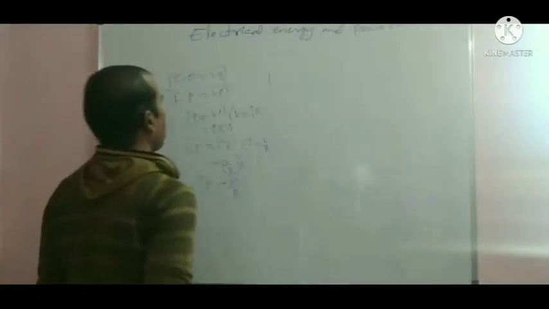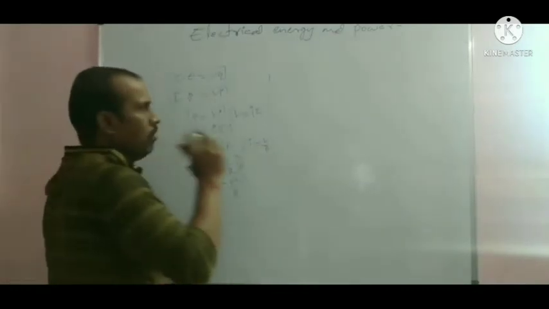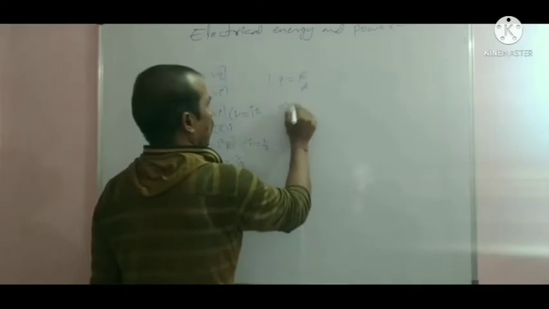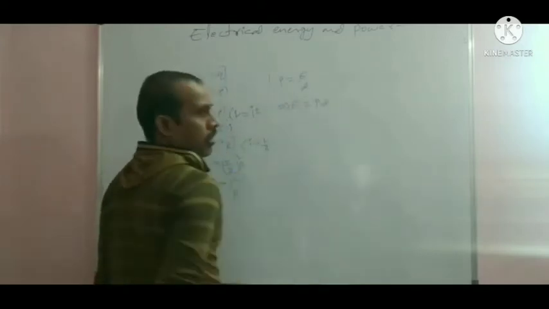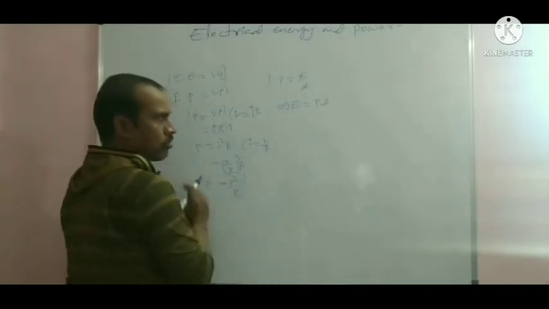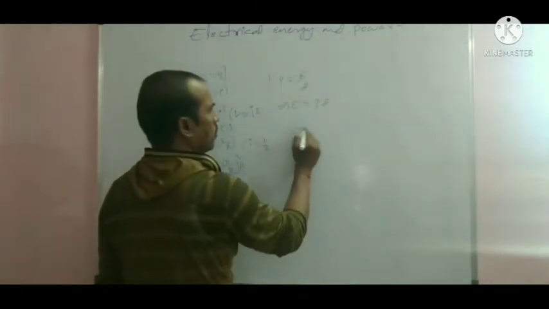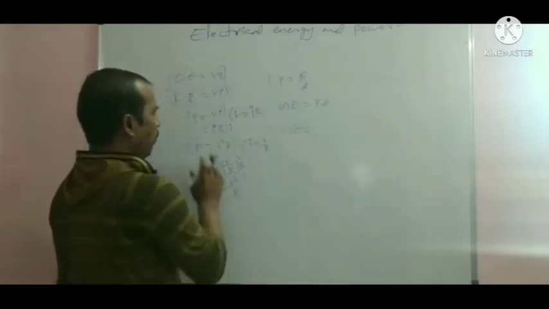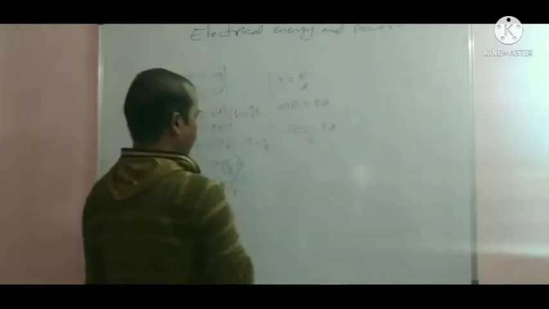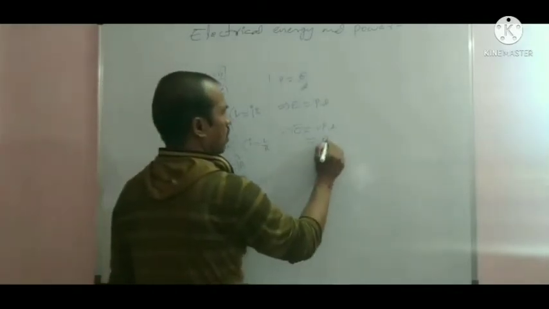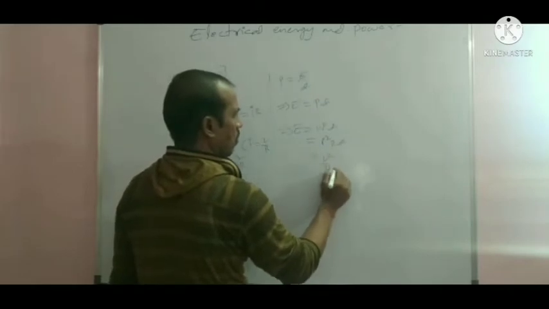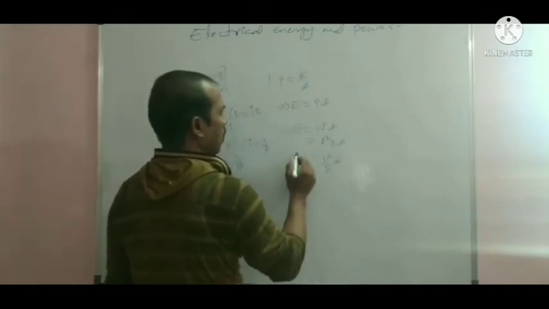And electrical energy: power is equal to electrical energy by time, so electrical energy is equal to power into time. Substituting these power formulas, electrical energy is equal to VIT, electrical energy is equal to I square RT, and electrical energy is equal to V square by R into T.